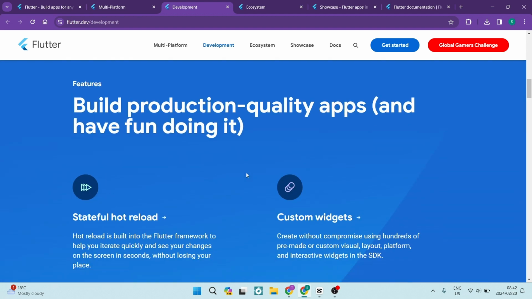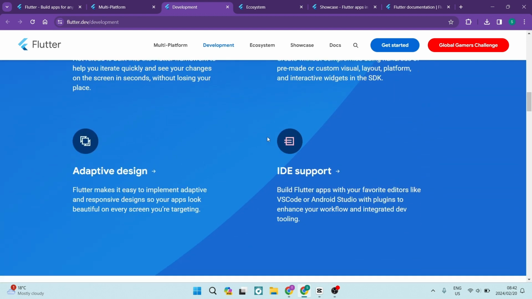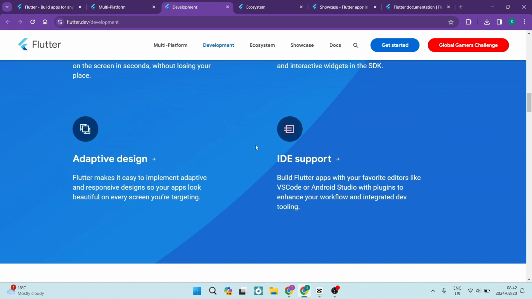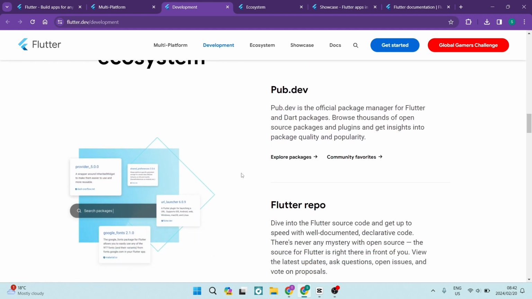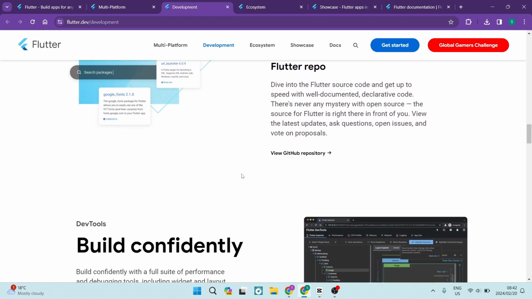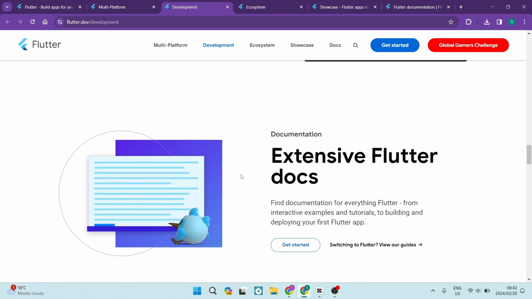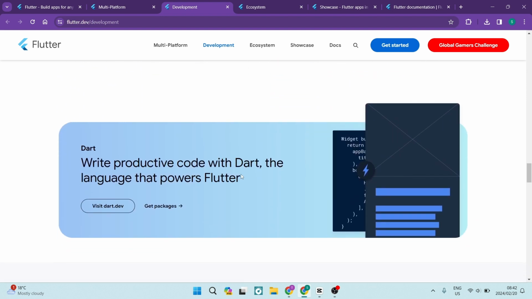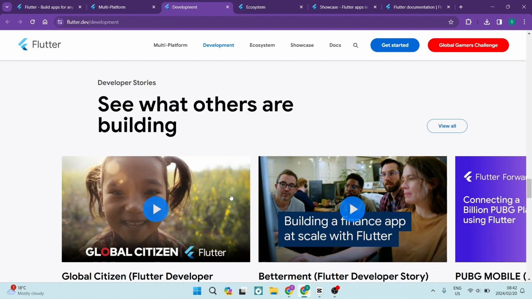Flutter is an open source framework created by Google and released in May 2017. It allows you to use one programming language, which is Dart, and one codebase to create two different apps for iOS and Android. Flutter also supports web and desktop development, making it a truly cross-platform solution.